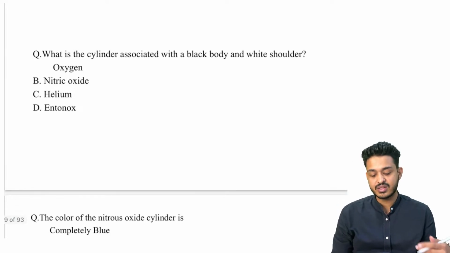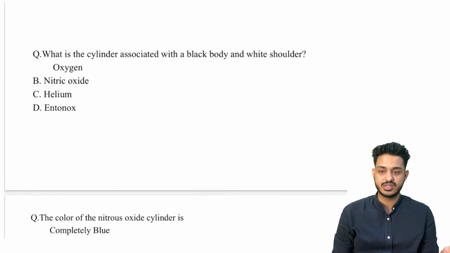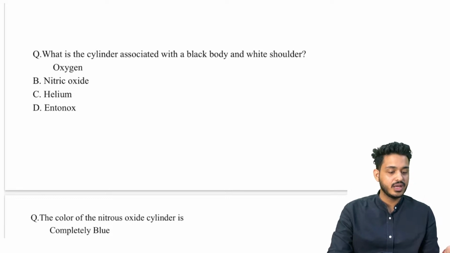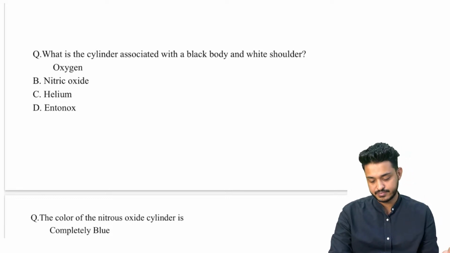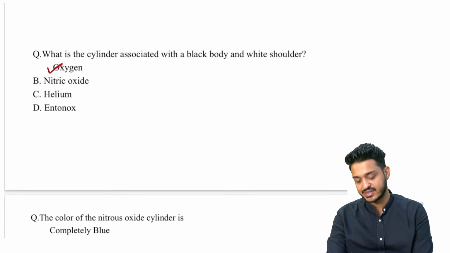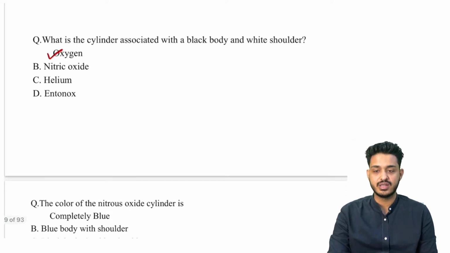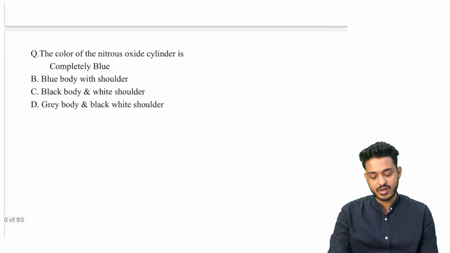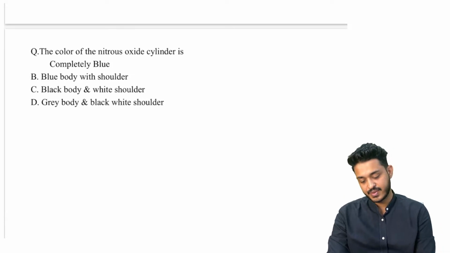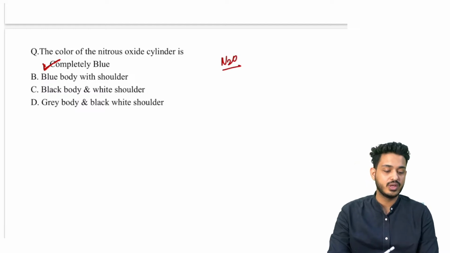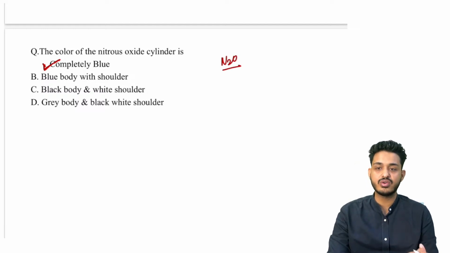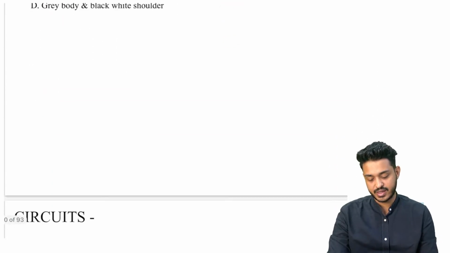What is the cylinder associated with the black body and white shoulder? It is definitely going to be oxygen. The color of the nitrous oxide cylinder, N2O, is going to be complete blue. If they want to ask you about Entonox, then they will be giving you blue plus white, right?